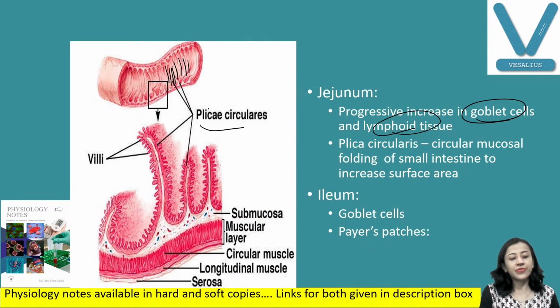They increase the surface area of the intestine. Then in the ileum, again goblet cells are there, and lymphoid tissues are known as Peyer's patches. I don't have them here in the diagram, but Peyer's patches are present. These are aggregated lymphoid follicles.